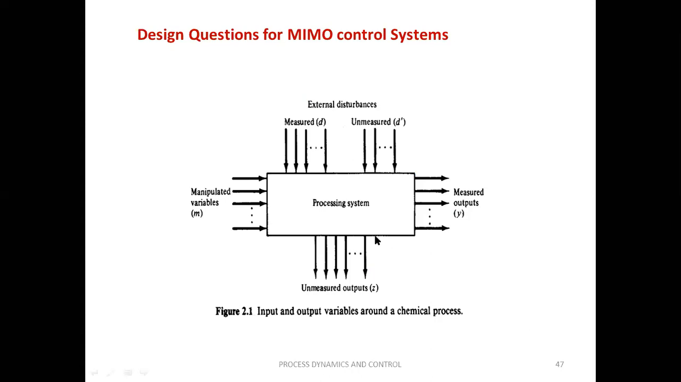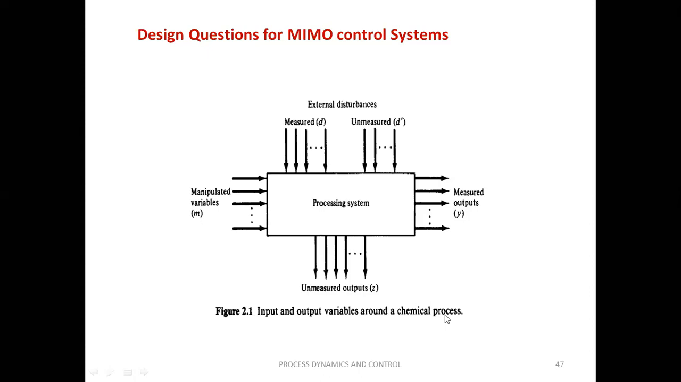And because of these inputs, external disturbances and manipulated variables, we are going to get some type of outputs. Again, there are so many outputs. Some Y number of outputs are measured and some Z number of outputs are unmeasured. So this is called input and output variables around a chemical process.